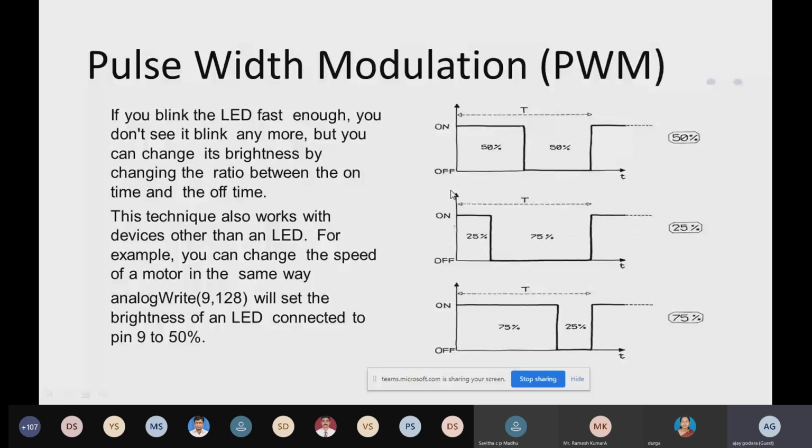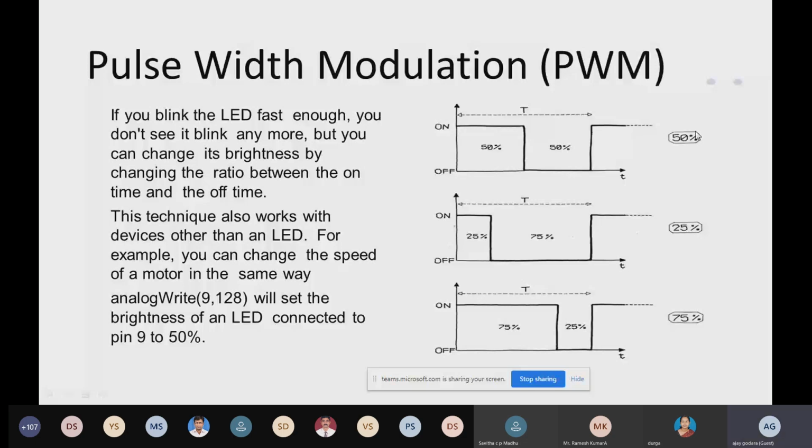So we are going to get an average output of 50%, meaning an average voltage of 2.5 volts, because the maximum voltage we give in the output, that is high, is 5 volts. So 50% of 5 volts is 2.5 volts.